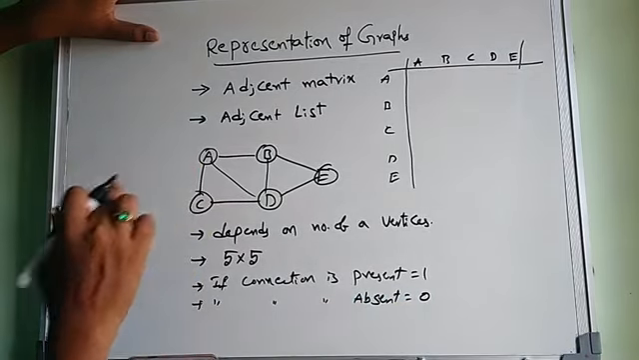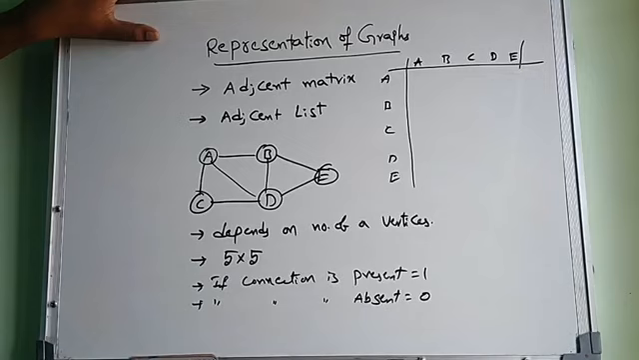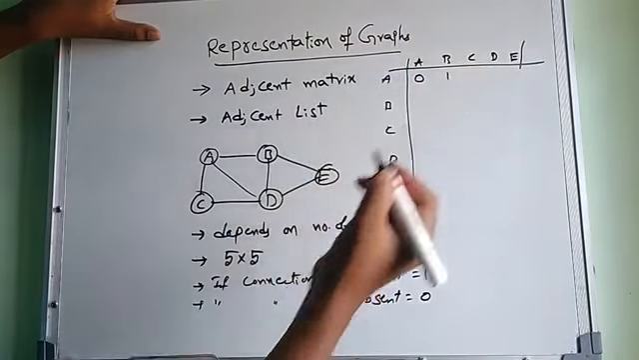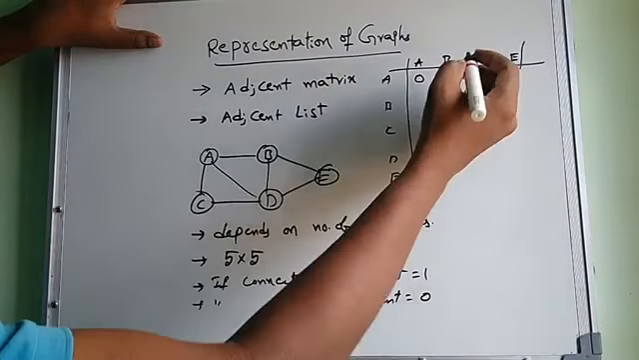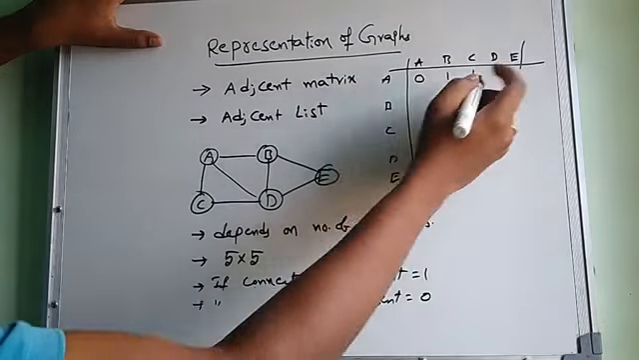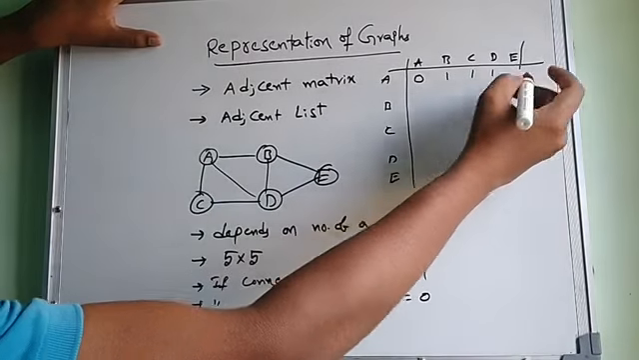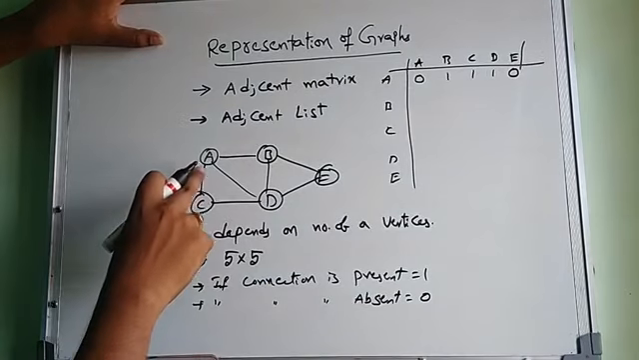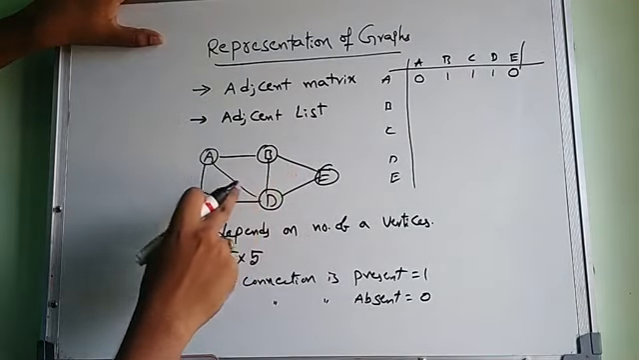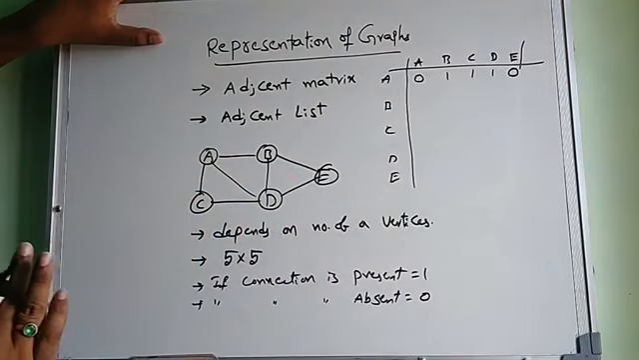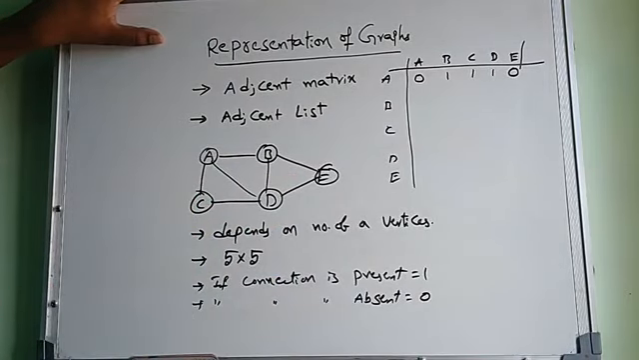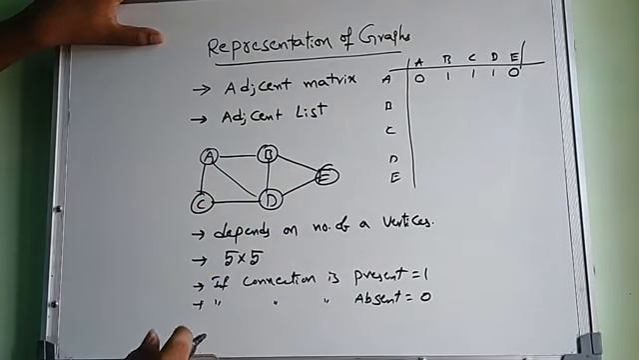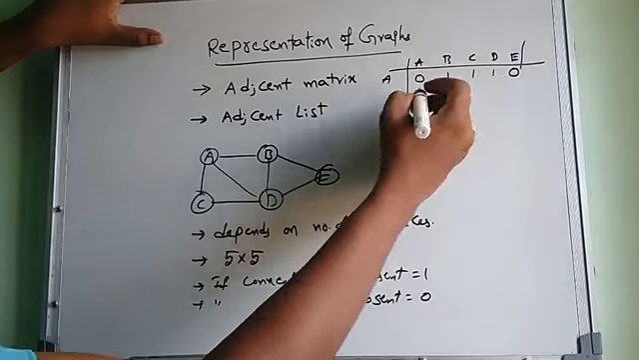So A to A, there is no self loop, so there is no connection, that's why 0. A to B, connection is there. A to C, connection is there. A to D, connection is there. A to E, there is no direct connection. Only focus on direct connections. If there is an indirect connection from A to E, via B, via D, via C, don't consider the intermediate vertices. Only consider whether a direct connection is there or not. Next, B to A, is it bidirectional?